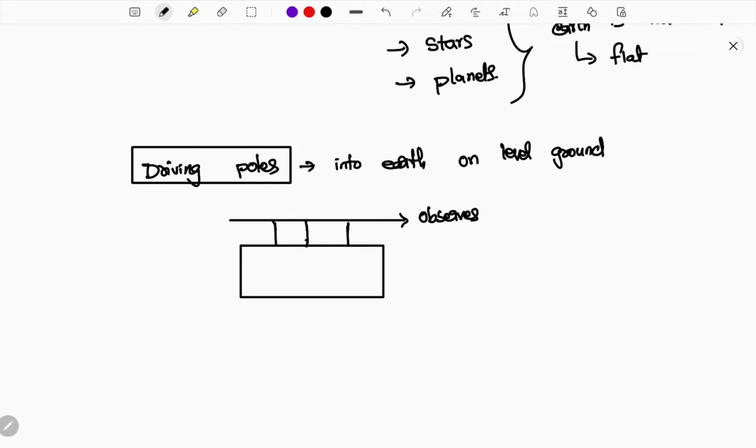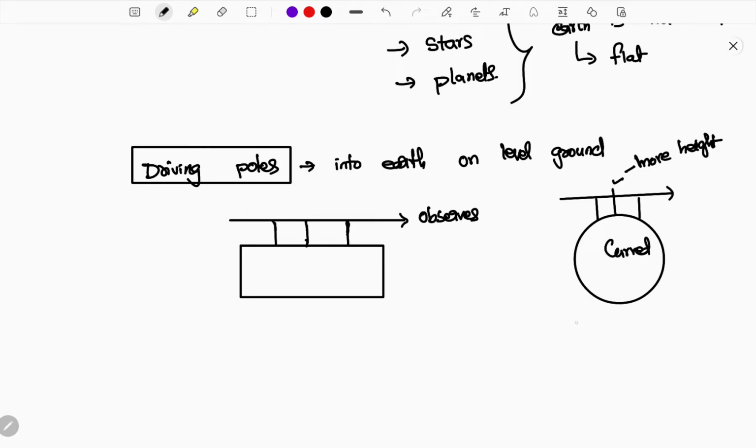But this is not happening. Whenever engineers dig poles into the earth, they should appear the same size, since the poles must be of equal height. But even after digging and fixing them, the pole in the middle appears to be of more height. This itself indicates that the earth is not flat. If it were flat, equal height poles would all appear equal in size. But that is not happening, so this indicates that earth is not flat, earth is curved.